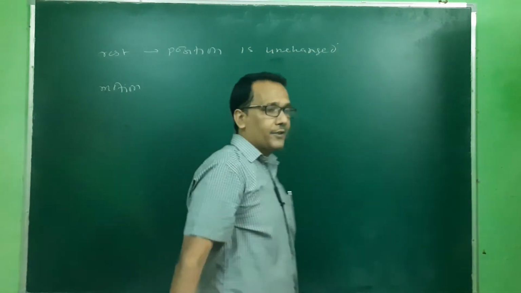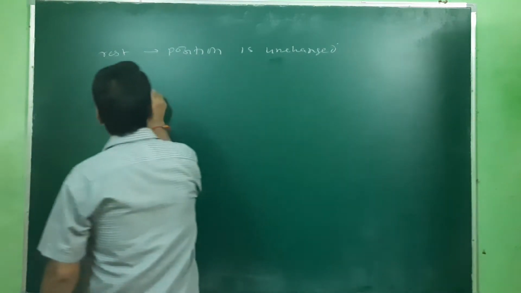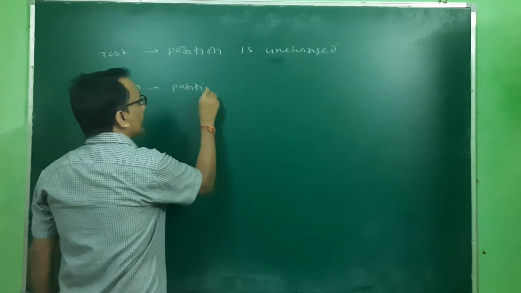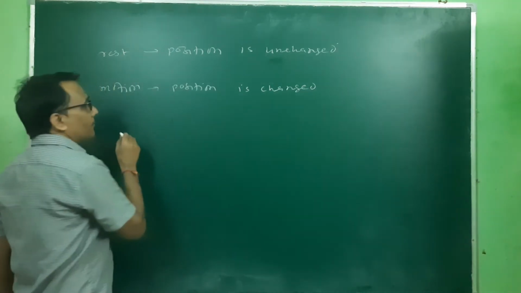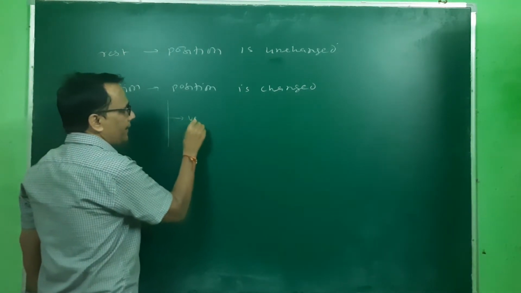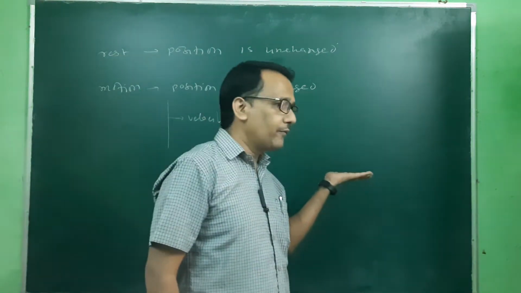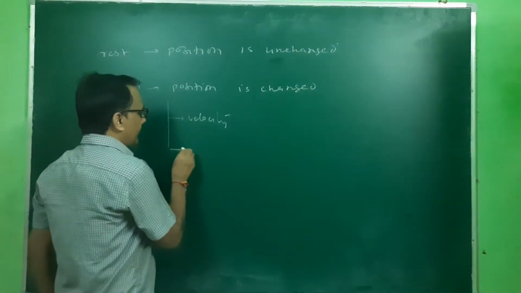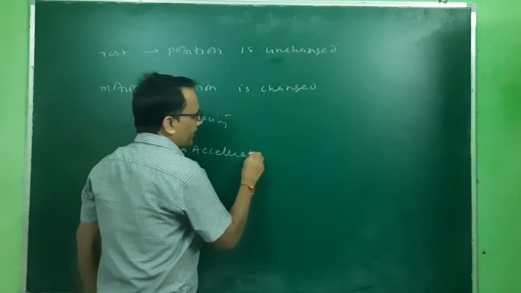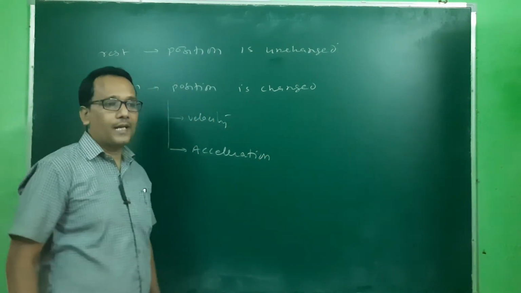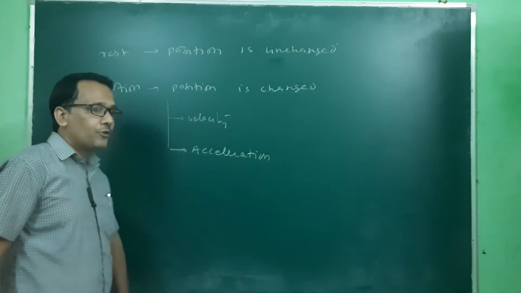If a body is at rest, its position will be unchanged with time, and in motion, position is changed with time. In this motion, we have defined velocity. This is just the change in displacement with time, and then we also defined acceleration. When this velocity is changed with time, then that object has acceleration. And these two are vector quantities.